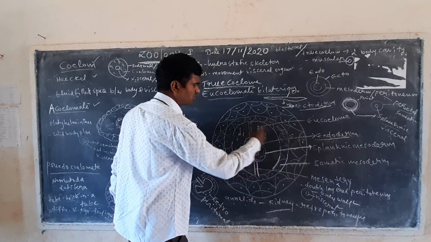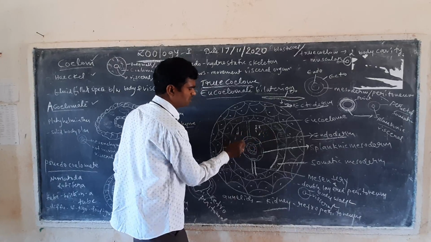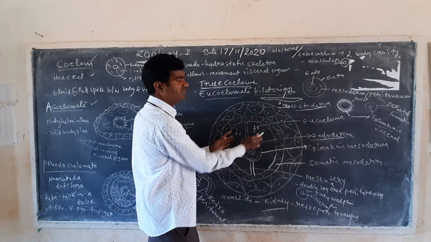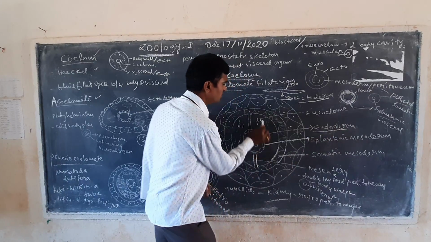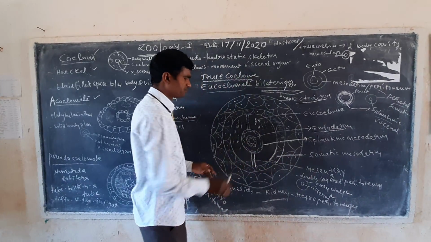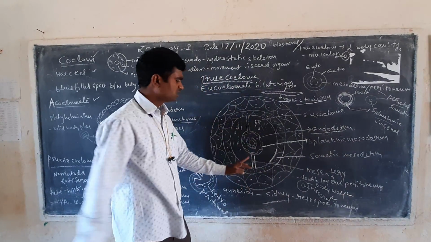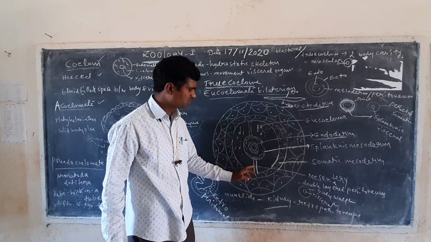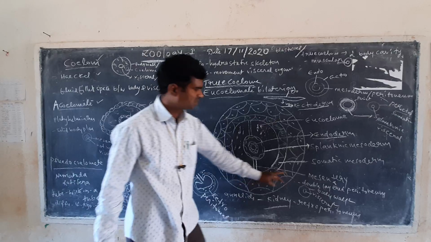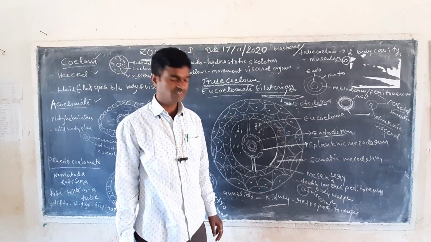In this surrounding layer, a small space is forming. This body cavity is called the eucoelom in eucoelomate organisms. Here, small supporting tissue is forming. These are small supporting rod-like structures. These tissues that are forming, these small rod-like structures, we call mesenteries.